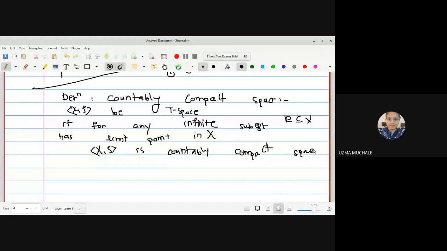Have you understood the definition? Yes, ma'am. Okay, let us go for the theorem that we have to prove: every compact space is a countably compact space.